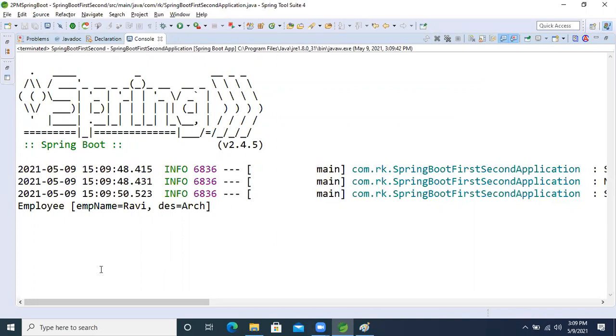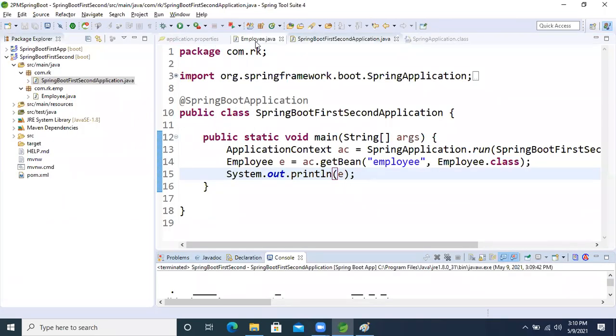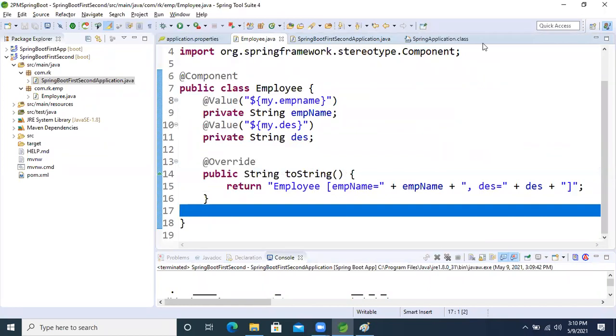See, Employee Ravi, and the designation is our value, right, guys? Because of the Value annotation, we are able to avoid setters and getters, or not? Come on, guys. Now I hope you will get a clear picture, right? I hope.